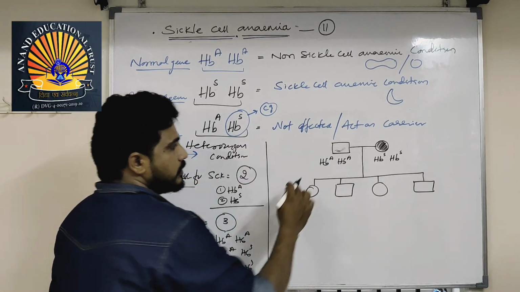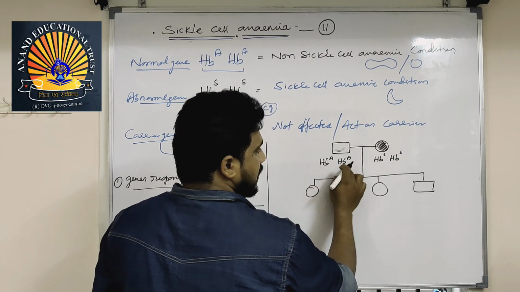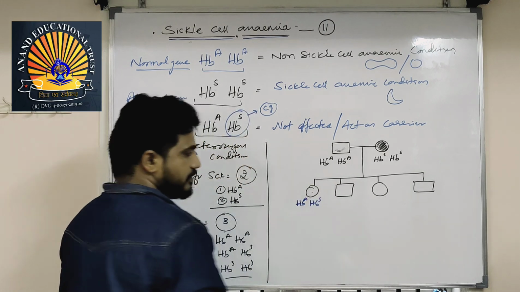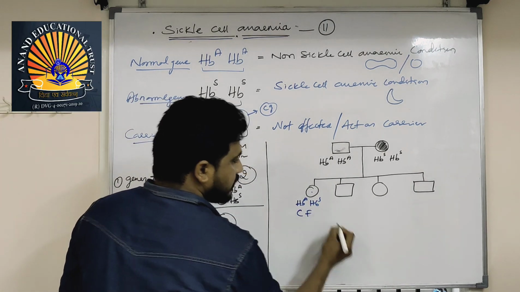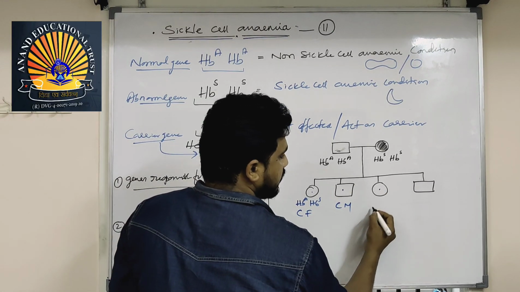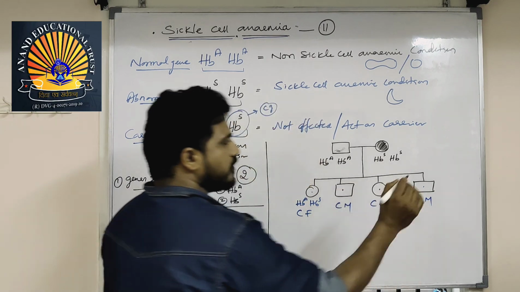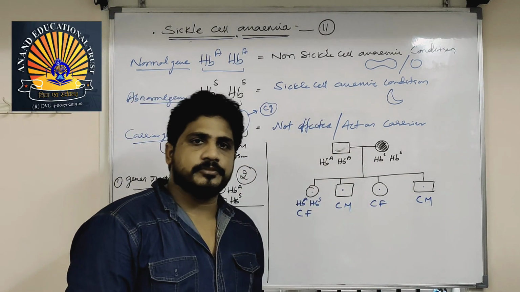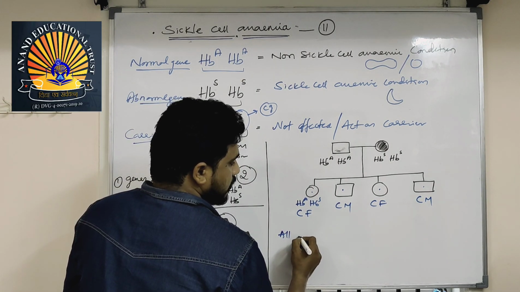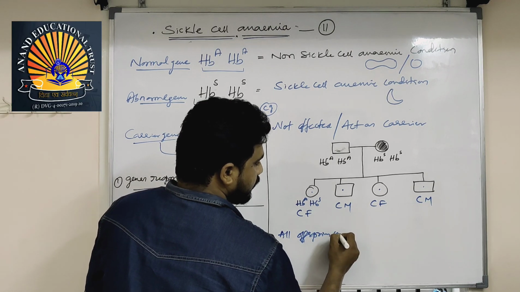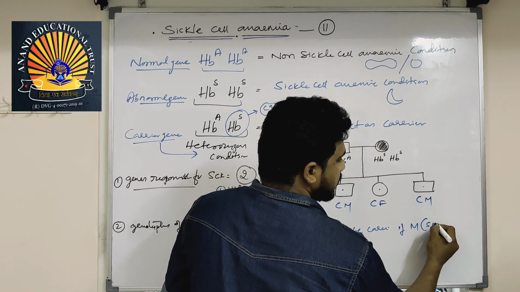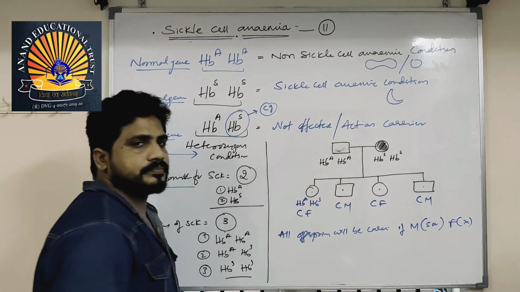Let us see. Here, these are the two gametes, these are the two gametes. Same gametes here. So, this is one from male, one from female. Then this is carrier, carrier female. And this is also carrier, carrier male. This is also carrier, carrier female. This is carrier, male. All will be carrier if mother is affected, father is normal. This is one condition. So, all offspring will be carriers if mother has sickle cell anemia and father is normal.